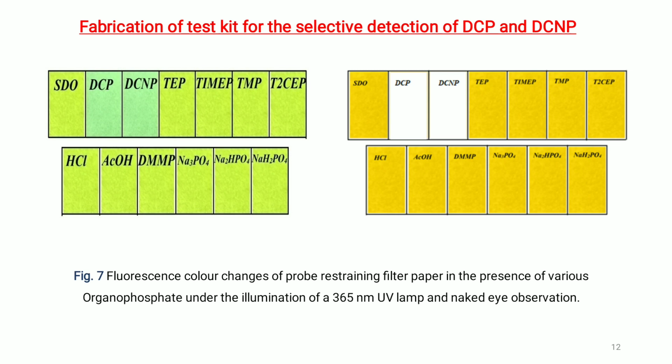When different NARP agents, especially DCP and DCNP, are added drop by drop to the dried paper and dried again, they cause the fluorescence to change from yellow to colorless and cyan under 365 nanometer UV lamp. This color change occurs because of the bond formation between probe SDO and DCP or DCNP, while other analytes do not participate in such bonding. Thus, the probe SDO can be used to detect G-series NARP agent in real samples under UV light.